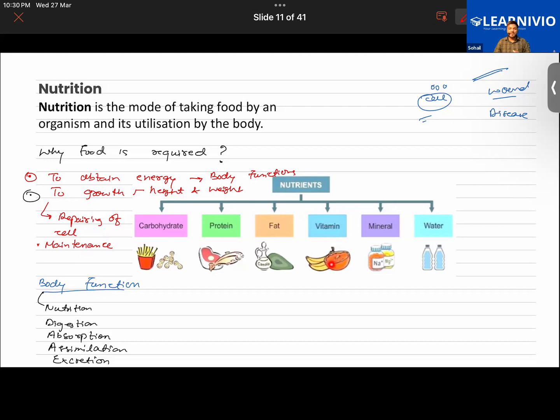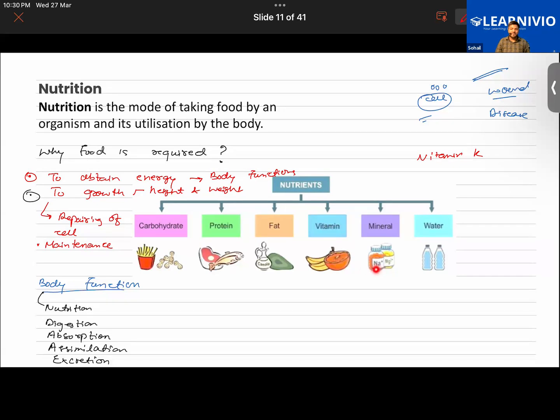Some of the vitamins, if you don't take a good amount of that particular vitamin, cause problems. For example, vitamin K helps in clotting of blood. If someone has a cut, after some time the blood starts to clot and the blood flow stops. If the flow does not stop, the blood continues to fall, and the person might die because of loss of blood. So it is actually vitamin K that helps in the clotting of blood.